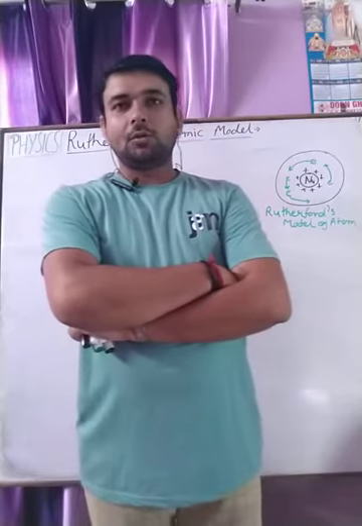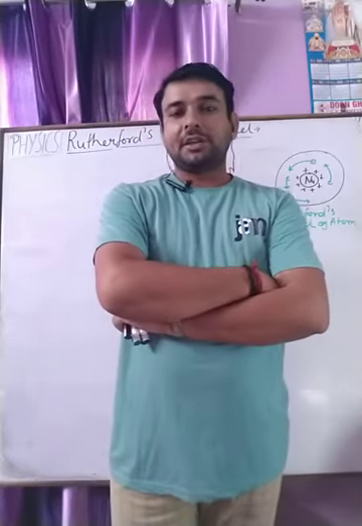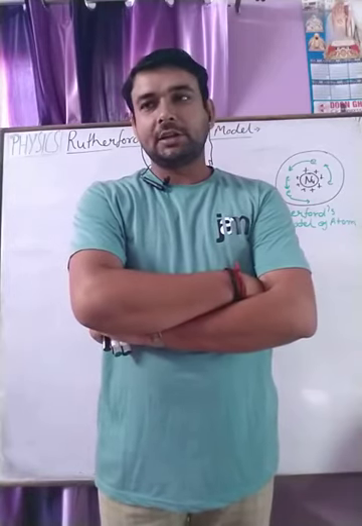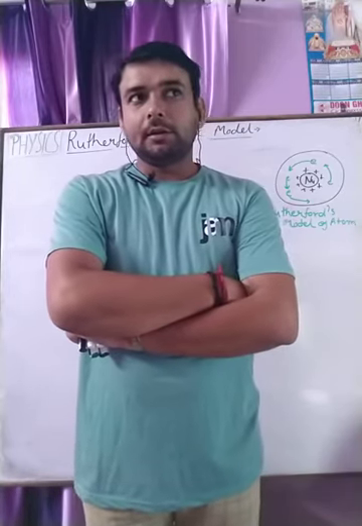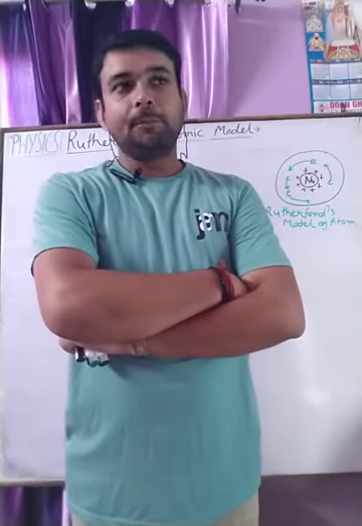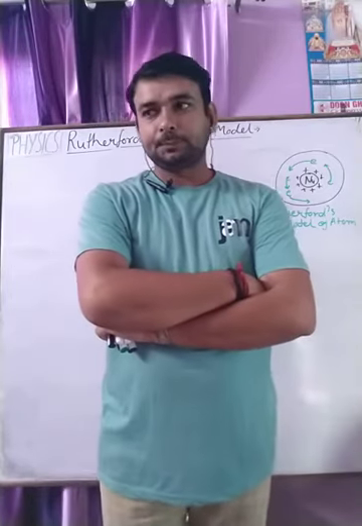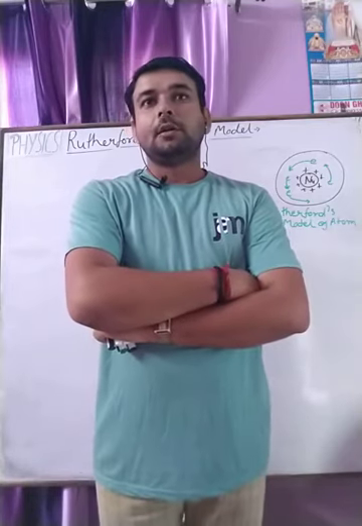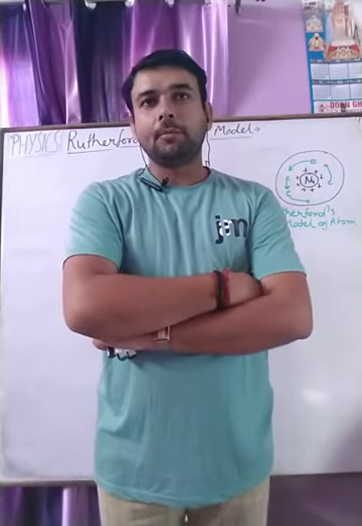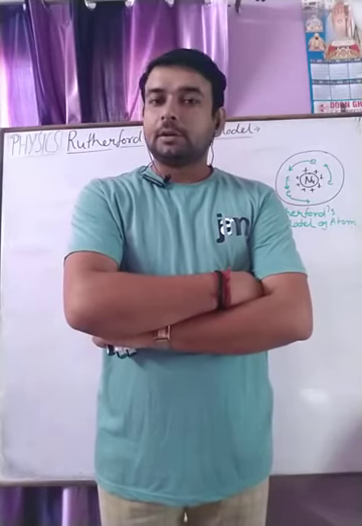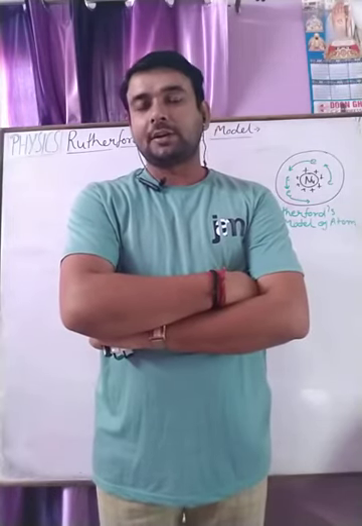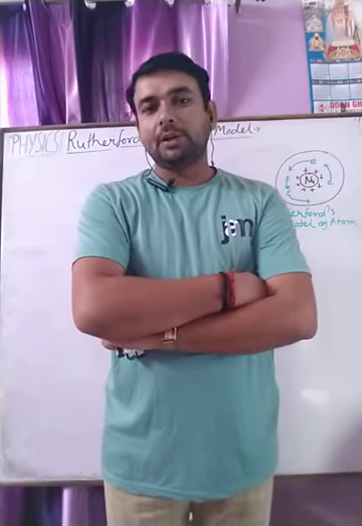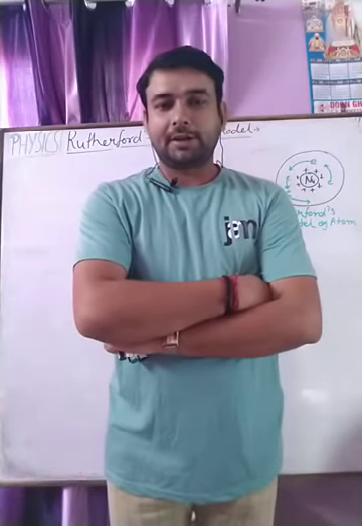We discussed the distance of closest approach, and next we discussed the impact parameter of the alpha particle, which forms an angle between the center of the nucleus and the direction of the given electron or alpha particle.